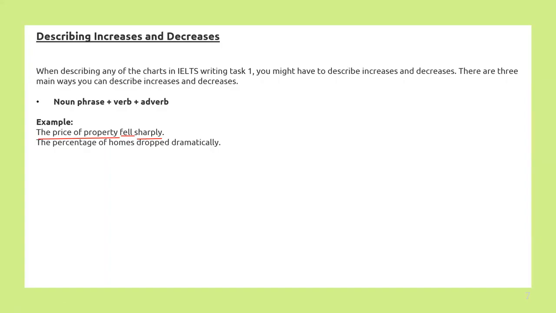In this case as well, you can see that percentage of homes is your noun phrase, then dropped is your verb, and this is your adverb.